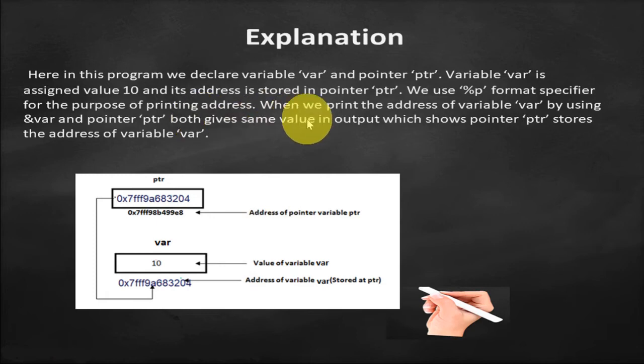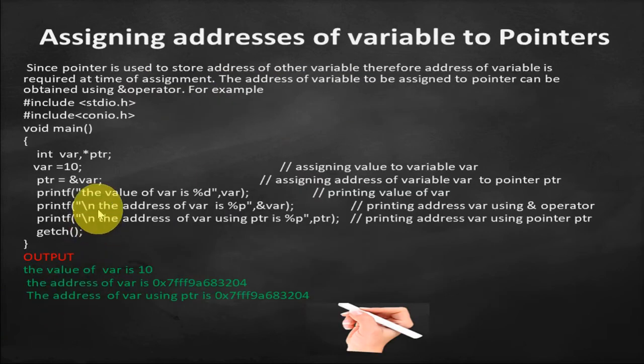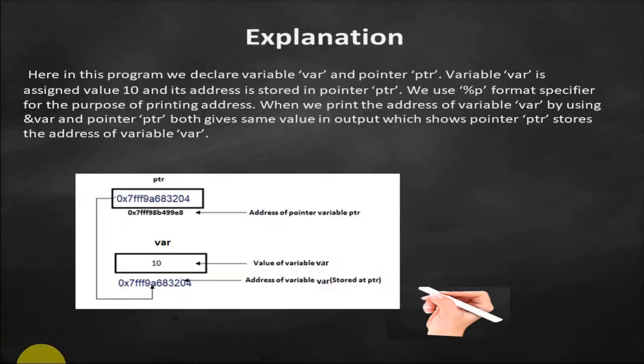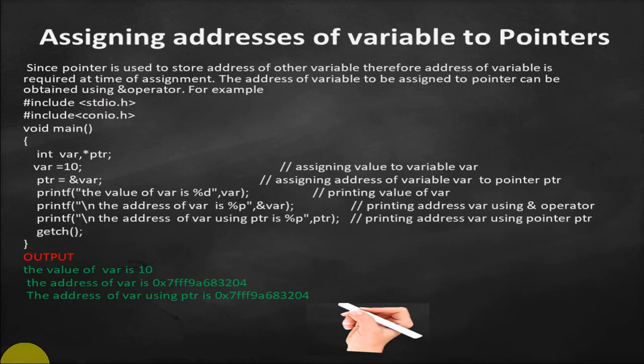Both give the same value in output. Let's say this printf statement and this printf statement both give the same value in the output, which shows that the pointer stores the address of variable var. ठीक है, इससे हमें ये पता चलता है कि जो पॉइंटर था उसने इस वेरिएबल की जो एड्रेस था वो सेव किया था। That is why both of these printf statements are giving me the same output, क्योंकि ये भी इस वेरिएबल का एड्रेस है और ये पॉइंटर की वैल्यू है। तो इसका मतलब जो पॉइंटर है उसने इस वेरिएबल का एड्रेस स्टोर किया है, तभी इन दो printf स्टेटमेंट का आउटपुट सेम आया ना। ओके,